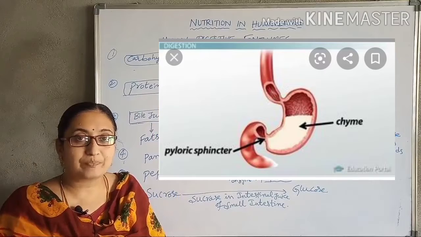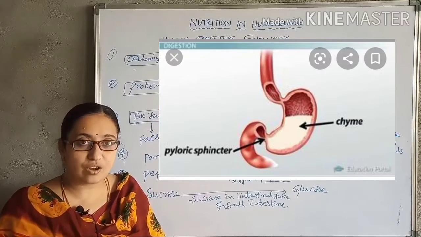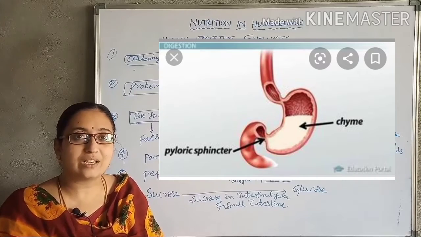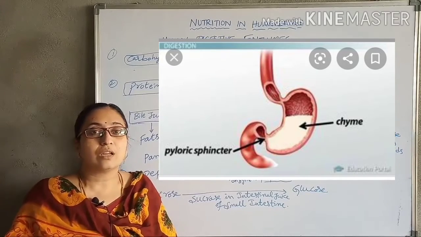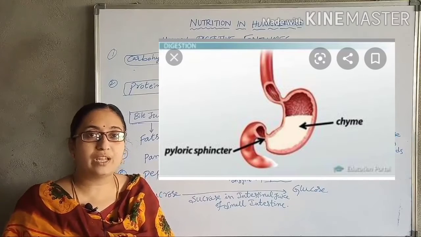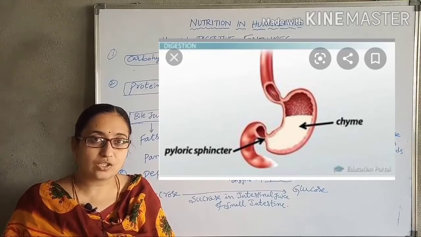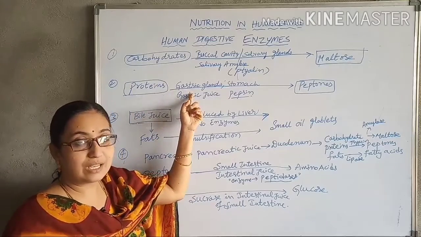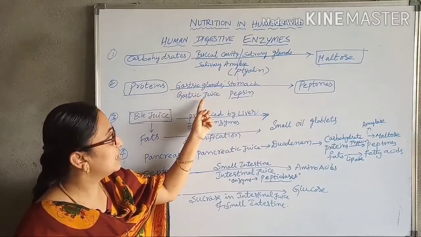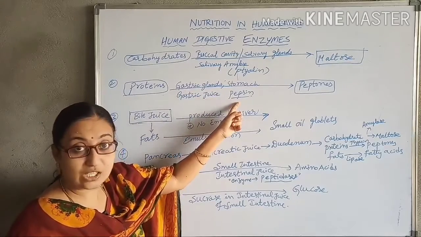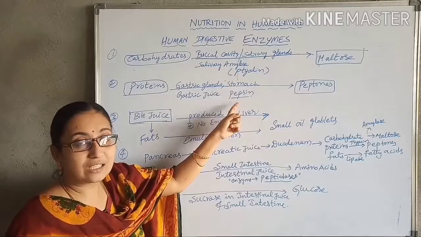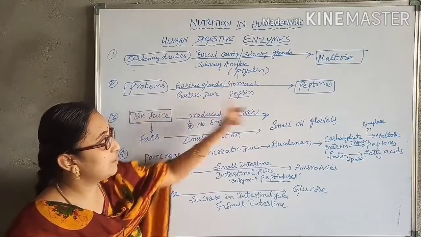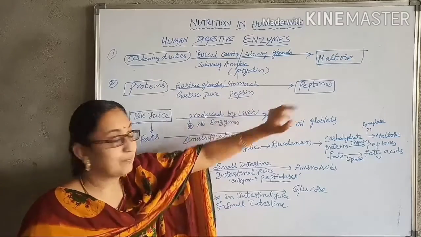In the stomach the partial digestion of the food takes place. The microorganisms present in the food die by the action of the gastric juice, which consists of HCl. The gastric glands present in the stomach produce the gastric juice, which consists of pepsin. This pepsin acts on the proteins present in the food and converts the proteins into peptones.